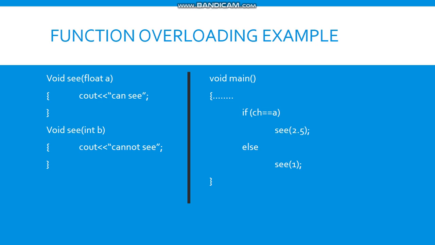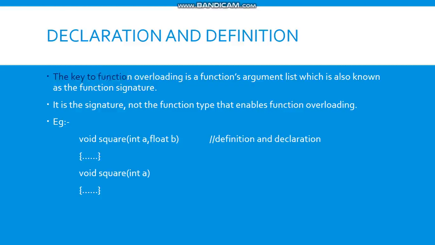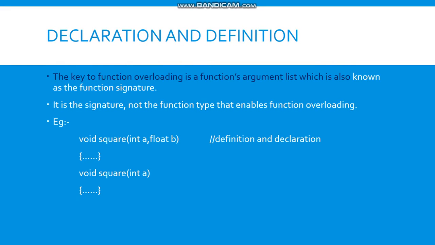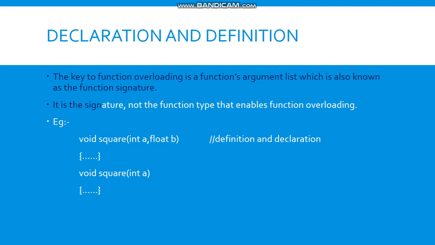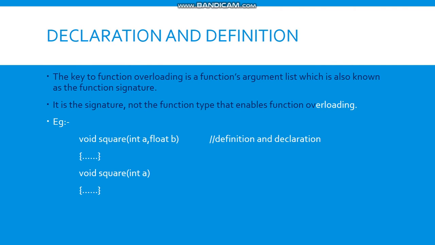Now let us see the declaration and definition of function overloading. The key to function overloading is a function's argument list, which is also known as the function signature. It is the signature, not the function type, that enables function overloading. One thing to keep in mind is that arguments should be sufficiently different to allow the functions to be differentiated while they are being used.